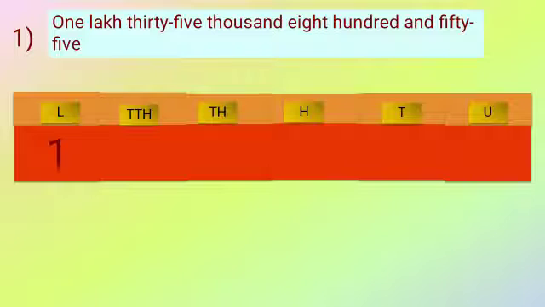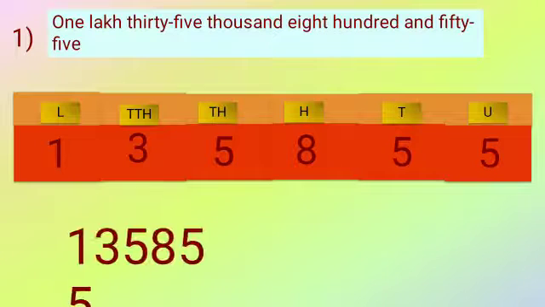Then 35, so for TTH, the ten thousand place, it is 3. TH is 5. 800, so in the hundred place we write 8. 55, that means 5 and 5. So again, while writing the words as a number, you have to start from the left hand side, and according to the words, you have to write the answer.